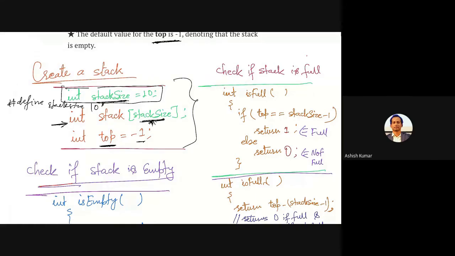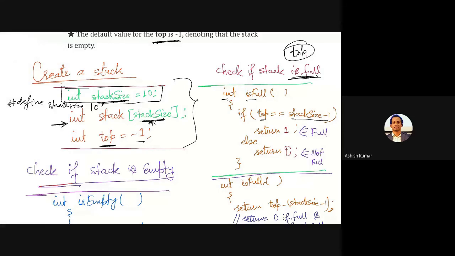Now I'm going to check whether the stack is full or not. So I have a function which is going to return an integer, and within that what is the check? You know that there is only one variable जो आपके हर purpose के लिए usable है. I check if top is equal to size - 1. So what is stack size? Stack size is the total number of values that you can have, and you know that an array doesn't have an index same as the size. It is going to be size - 1. So इसलिए हमने लिखा stack size -1.